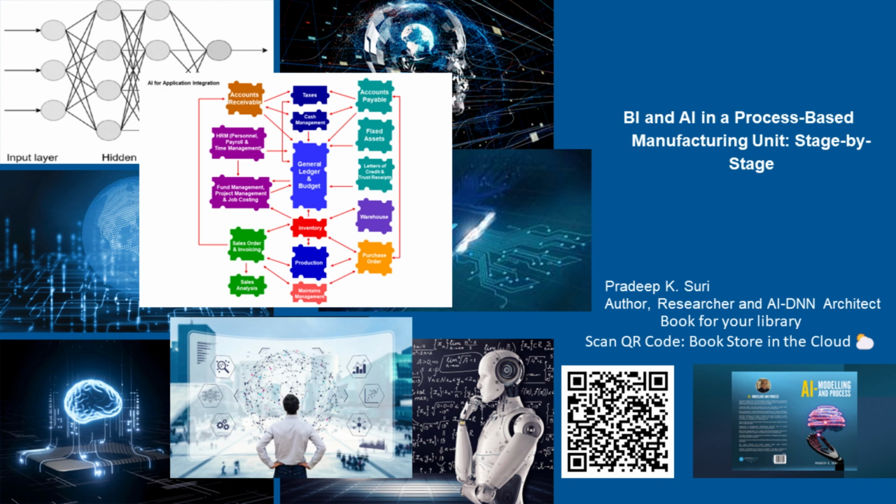1. Customer order and production planning. BI: analyze historical sales data to forecast demand and optimize production schedules. Identify trends in customer preferences to inform product development. AI: utilize machine learning, a type of AI, to predict future demand patterns and optimize inventory levels. AI can also recommend optimal production schedules based on real-time data and resource availability.